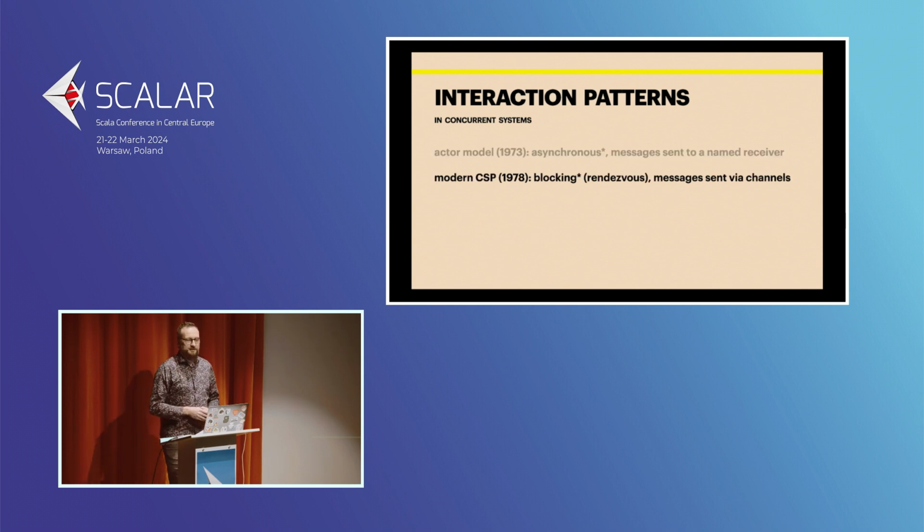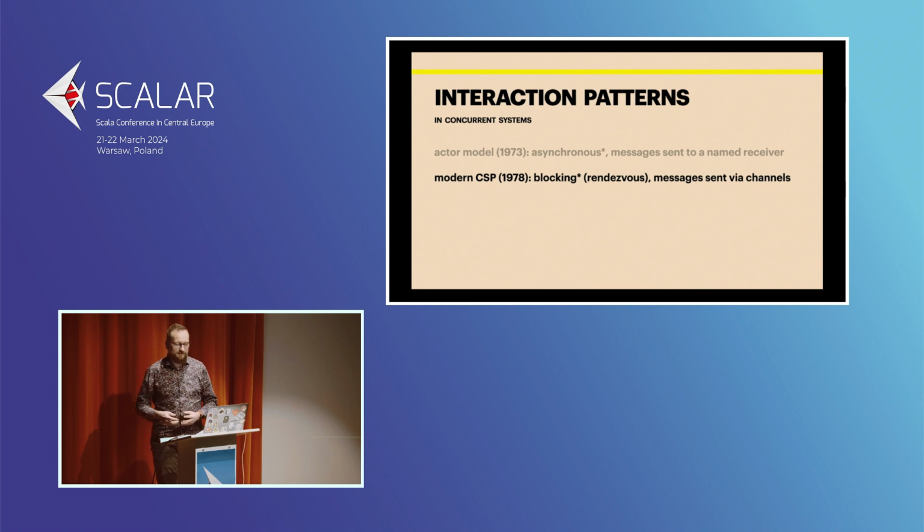The other one that also dates back to the 1970s is called CSP, which stands for Communicating Sequential Processes. So you have processes that communicate. And the initial idea with CSP was first of all that the communication was blocking, or rendezvous. I tried my best with my French here. That basically means that the sender and receiver need to meet to exchange a message.